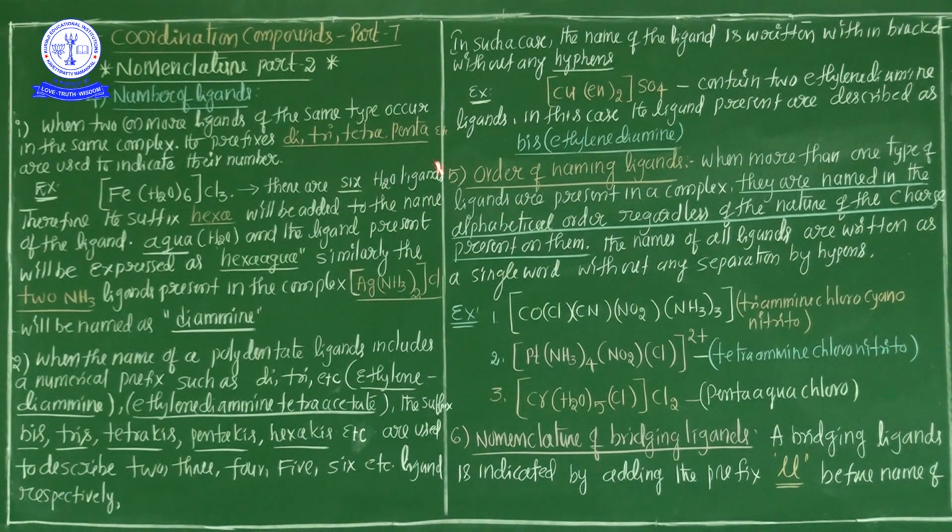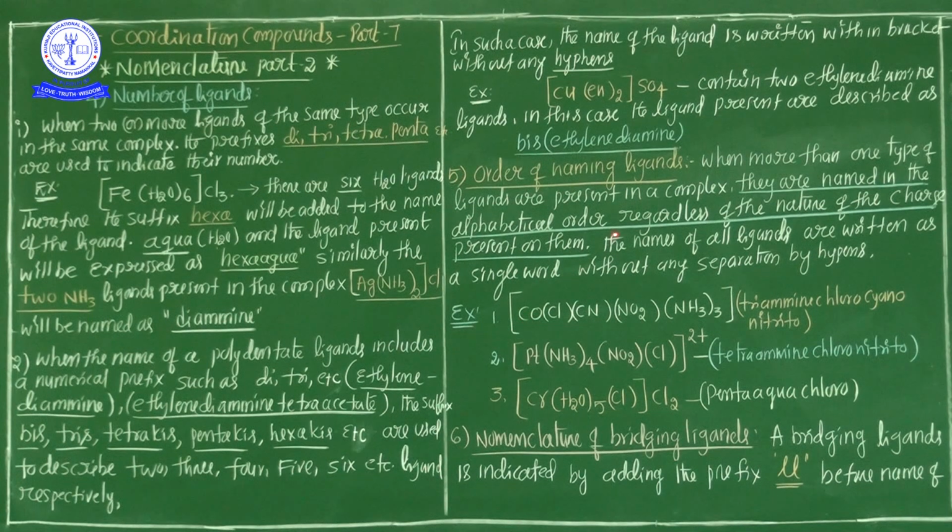So how do we write the name if the complex contains more than one type of ligand? That is the order of naming ligands. When more than one type of ligand is present in a complex, they are named in alphabetical order regardless of the nature of the charge present on them. It may be a neutral ligand, a negative ligand or a positive ligand. Independent of the charge of the ligand, the names are given in alphabetical order.